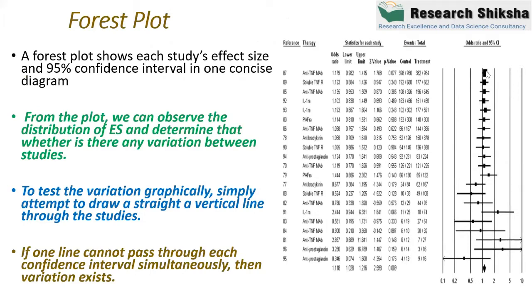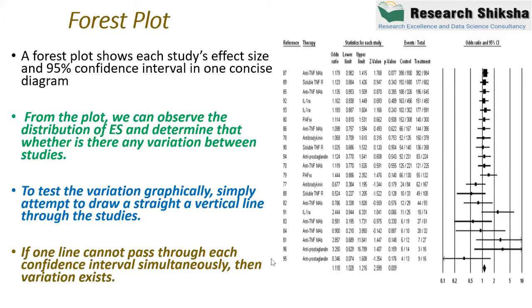You can see that we have study number 87 to study number 95, and I took this picture from Google. This indicates the different effect sizes of the odds ratio for different studies, right?